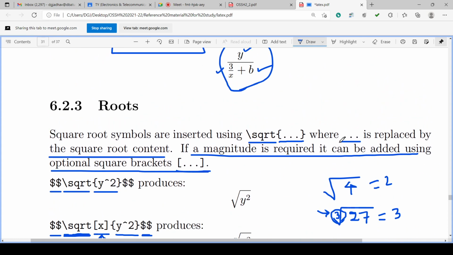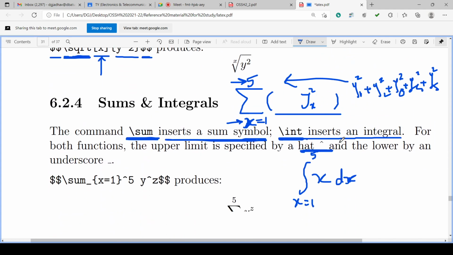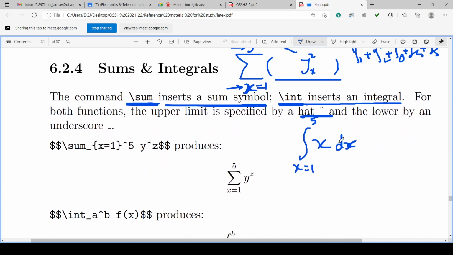In the general case, hat is used for indicating powers in the equation. In case of sum and int, hat is used for indication of the upper limit and the lower limit by underscore.